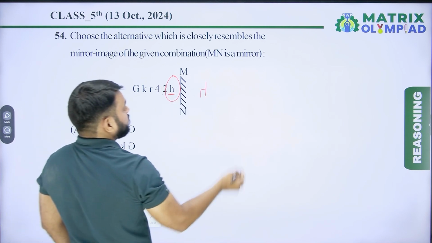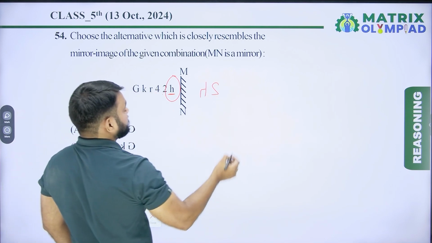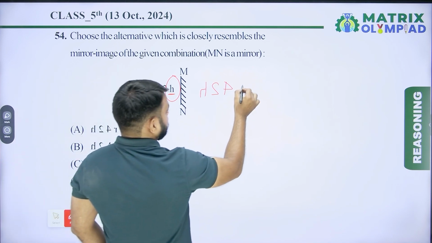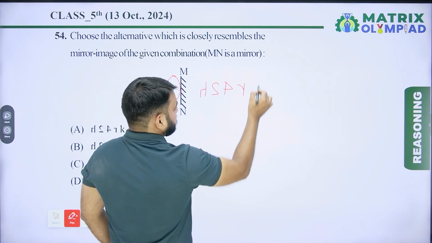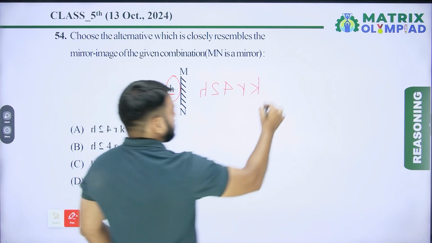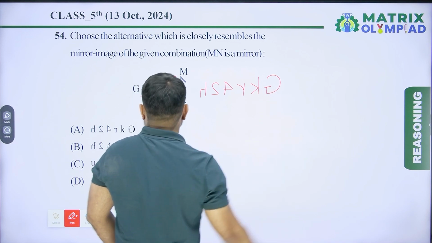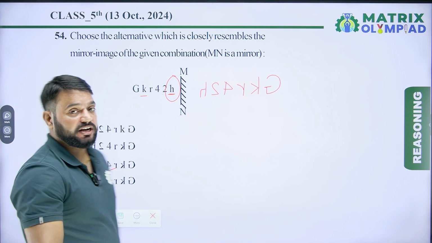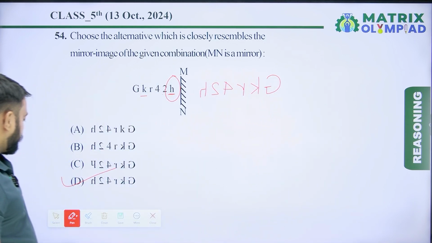Now the mirror image of 2 looks something like this. Now find the mirror image of 4. This is the mirror image of 4. Now find the mirror image of R. So this is the mirror image of R. Now find the mirror image of K. And finally find the mirror image of G. So here option D is the correct mirror image of the given combination. So here option D is the correct answer of this question.